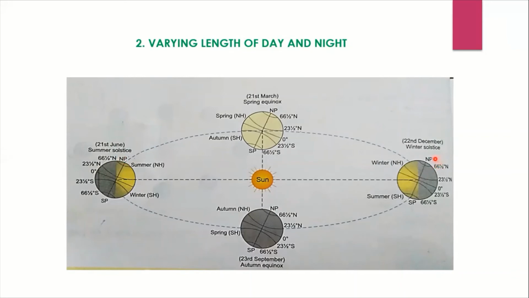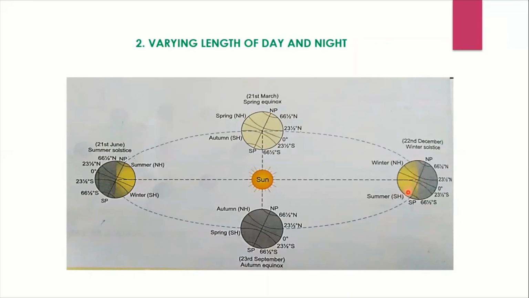Coming to 22nd December, you can see just the opposite is happening here. In the northern hemisphere it is winter and in the southern hemisphere it is summer. That is because the sun's rays are falling vertically on the Tropic of Capricorn, that is in the southern hemisphere. So the southern hemisphere is experiencing summer. Now this is known as winter solstice. Here also the length of day and night is different. In the southern hemisphere, the duration of the day is more than night. So that is what is called the winter solstice.